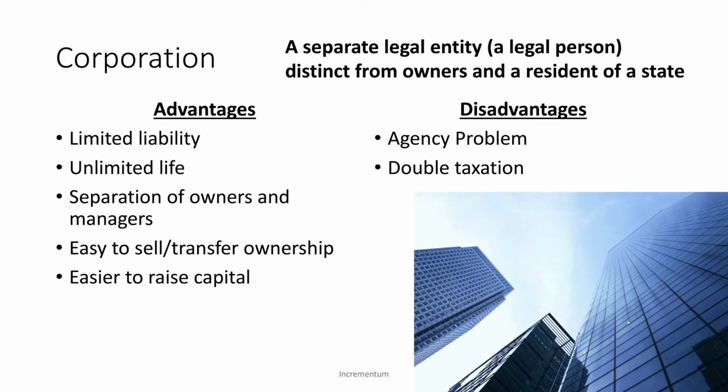Another disadvantage of a corporation is the double taxation problem. So we said before with a sole proprietorship and a partnership that all income is taxed as personal income, but with a corporation, if you'll remember from your accounting course, net income is after tax dollars, right? So we have taxable income minus taxes and then net income. From net income, we then pay dividends to the owners, and then those dividends get taxed at the owner's personal income tax level. So they've gotten taxed once at the corporate level, and then those same dollars get taxed again at the personal income tax level. So that's what we mean by the double taxation problem. So this is a disadvantage faced by corporations.